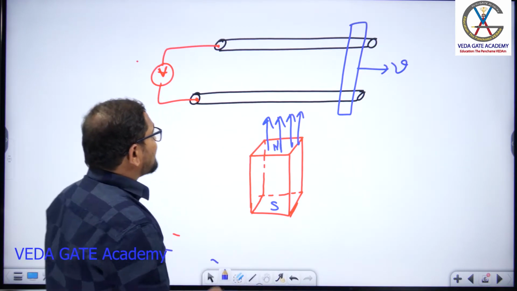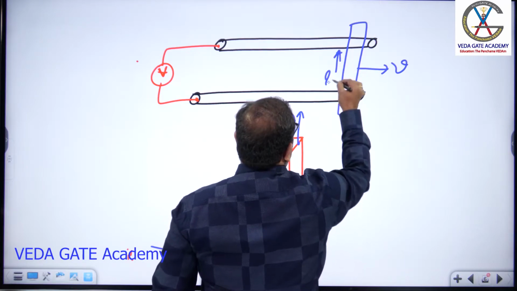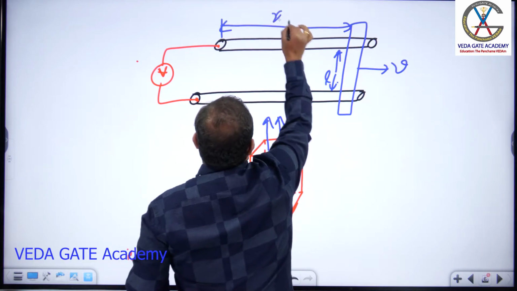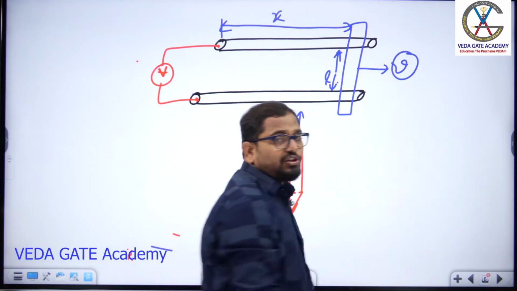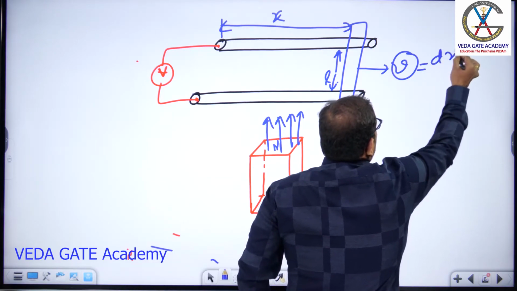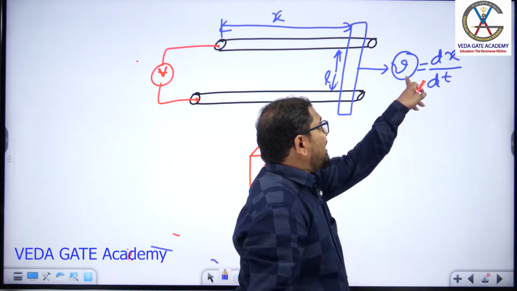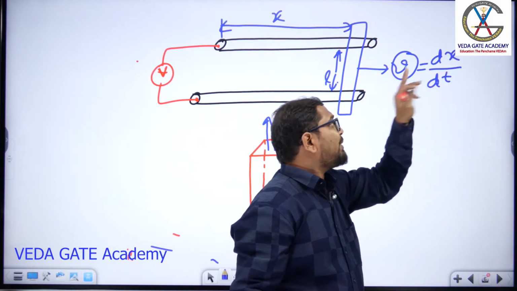What is the meaning of velocity v? Assume this conductor has a length L here, and this is the actual position of your conductor, and this is varying with a speed of velocity v. What is the variation of this velocity? It is the variation of distance with respect to time. I can write it as the velocity, as the conductor movement is creating a variation in distance with respect to time.